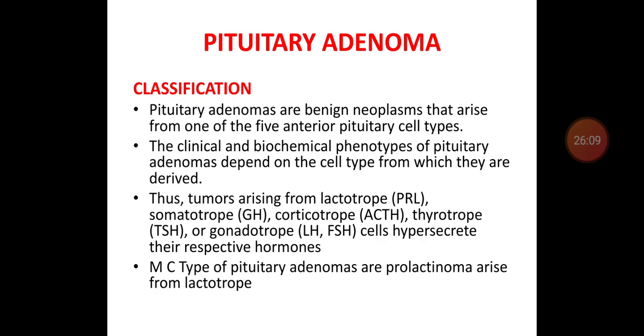Let's come to the classification of pituitary adenoma. These pituitary adenomas arise from one of the five anterior pituitary cells, either from the lactotrope or somatotrope or corticotrope or thyrotrope or gonadotrope. The clinical and biochemical phenotypes of pituitary adenoma depend upon the cell type from which they are derived. The most common type of pituitary adenoma is prolactinoma, that arises from the lactotrope.